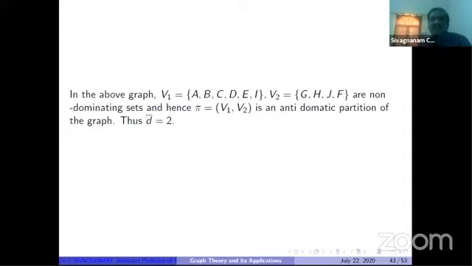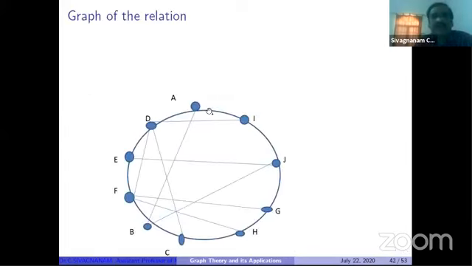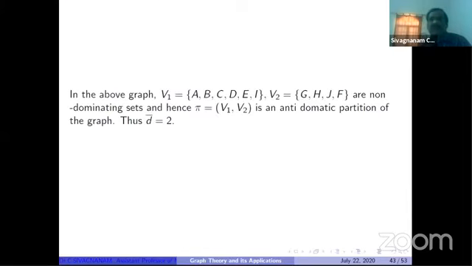Who are the inspectors? Suppose you see in the example, the vertex A is non-adjacent with all the vertices in the vertex set V2. So A is the inspector. A is testing the performance of the employees available in V2. So A is the inspector of the V2 group.